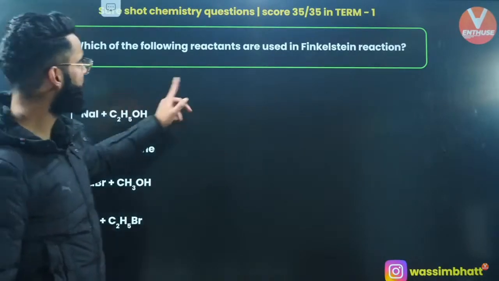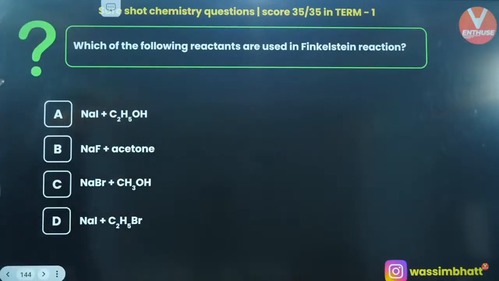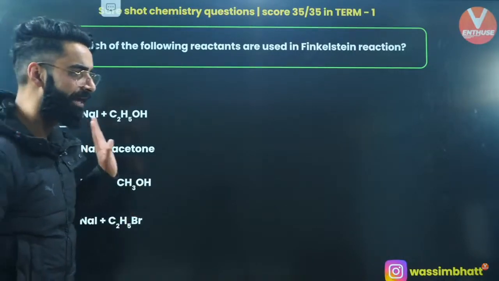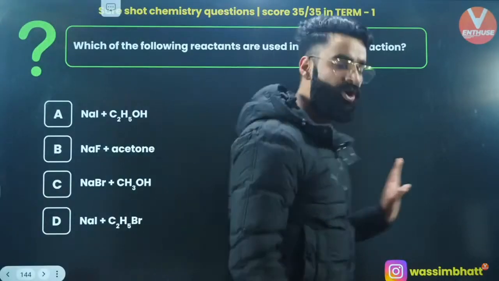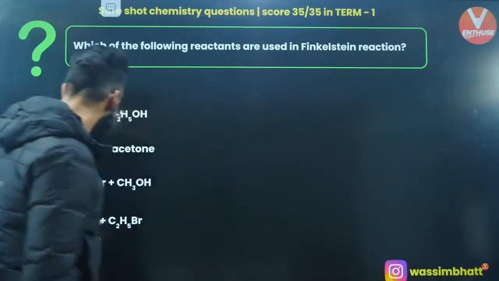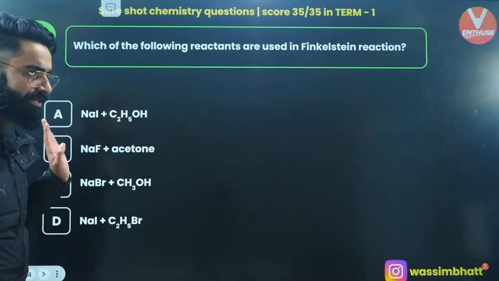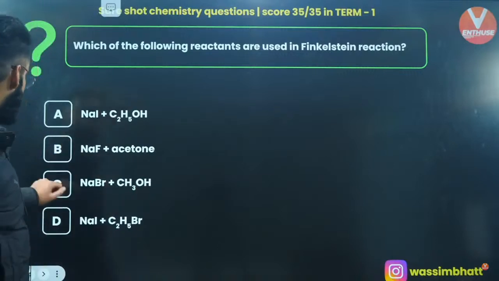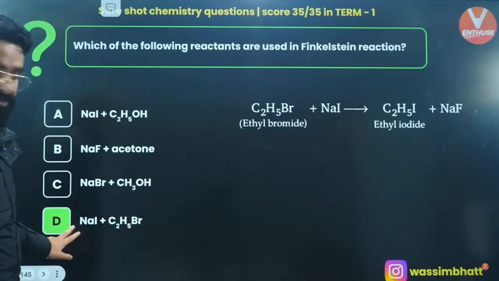One more. Which of the following reactants are used in the Finkelstein reaction? It is going to be sodium iodide and ethyl bromide, right? Yes. In your Finkelstein reaction, if you remember, you use sodium iodide and ethyl bromide. Yes, people, it's option D, which is going to be the correct answer of this one.